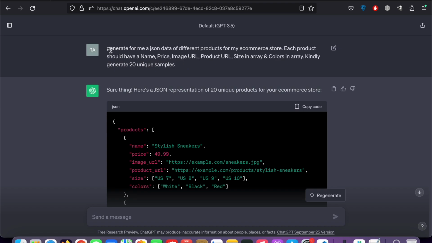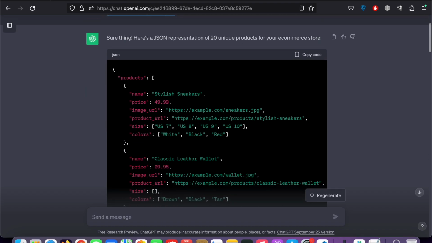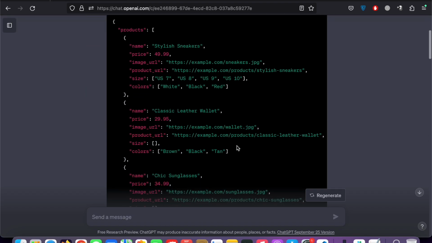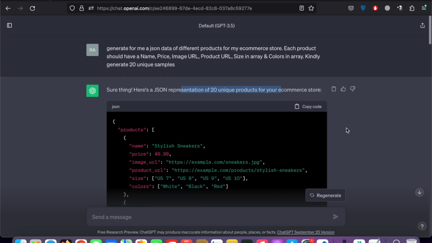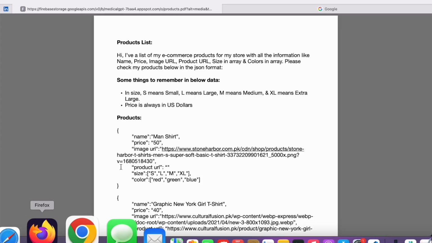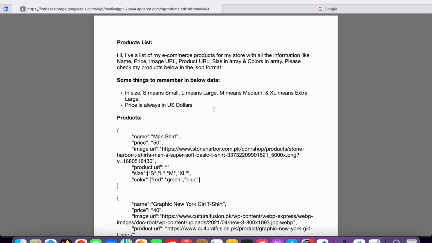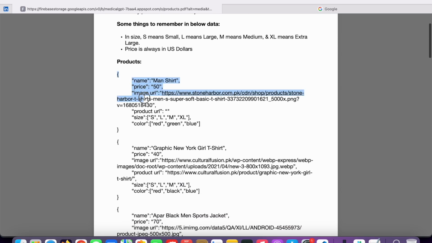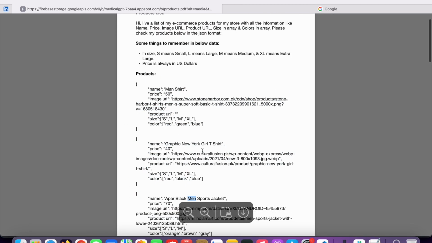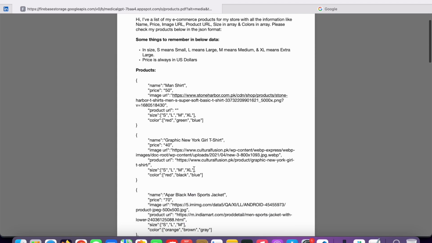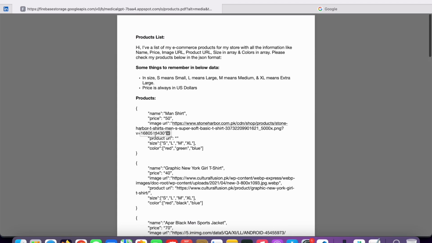So I'm here on ChatGPT. I pasted this command and it generated for me 20 different products. But I already did this last time and created another dataset, so I already have that. Here it is. These are all the products I created last time. When you create it, you may see something different, but it doesn't matter, it's dummy data.